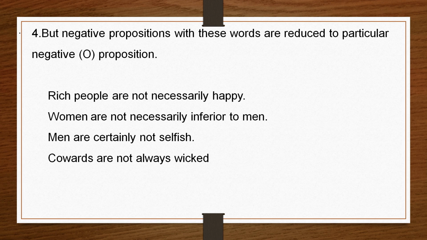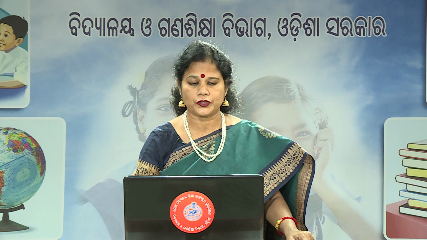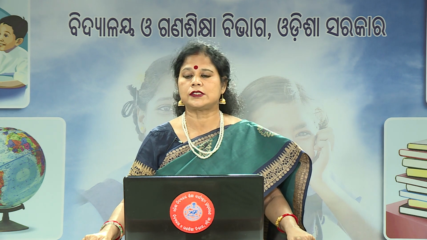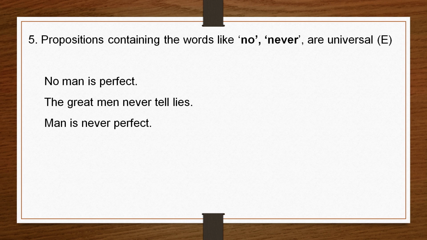Then men are certainly not selfish. Some men are not selfish. O proposition. Cowards are not always wicked. Some cowards are not wicked. So all these are reduced to O proposition. Next, propositions in which we find the words no and never will be reduced to universal negative proposition, E proposition. The great men never tell lies.